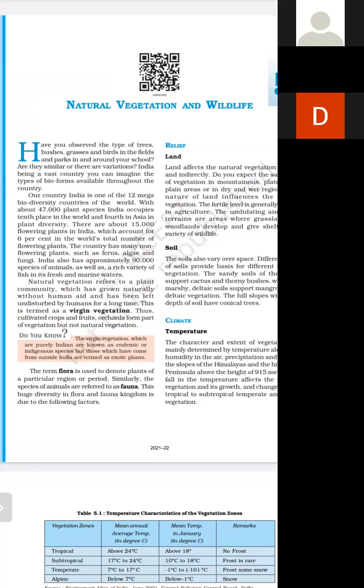Do we expect the same type of vegetation in mountainous region? No, we cannot expect because relief is separate from the plain. Plateau and plain areas in dry and wet region. The nature of land influences the type of vegetation. The fertile land is generally devoted to agriculture. Fertile land is devoted to the agriculture.